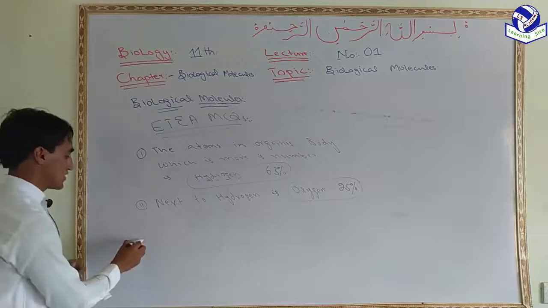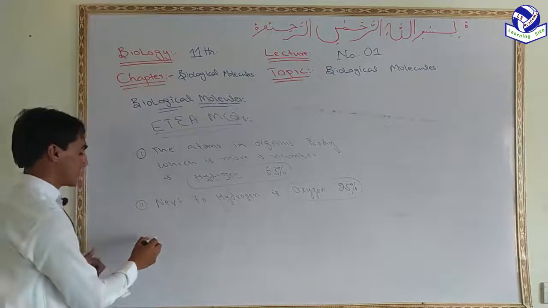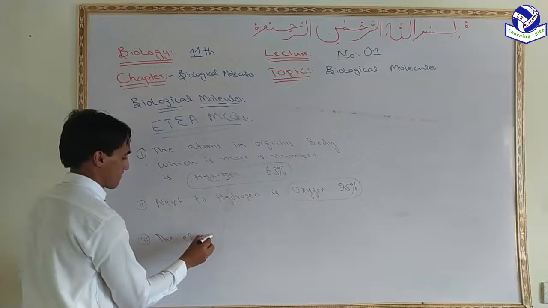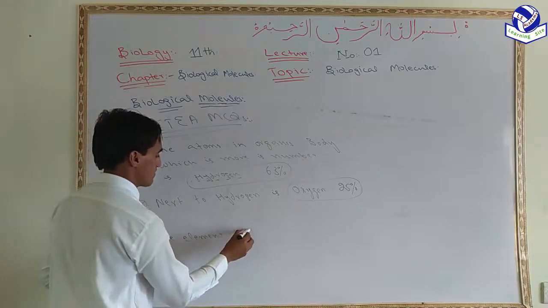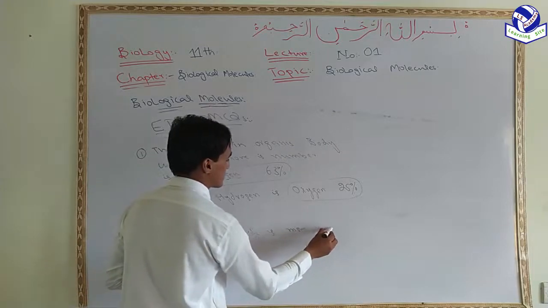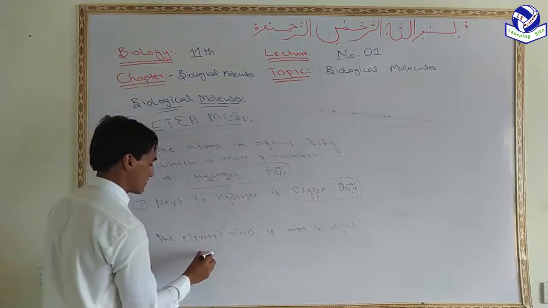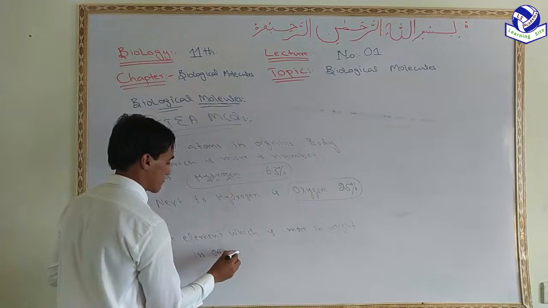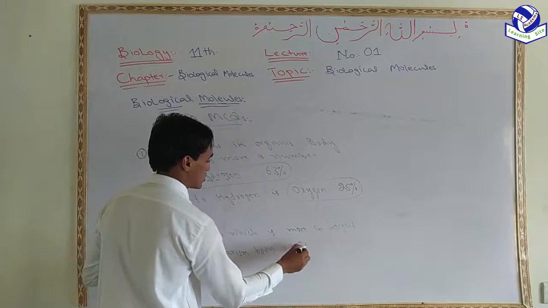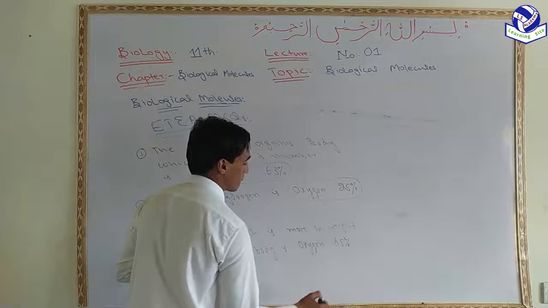And the third MCQ is: the atom which is more in weight in the organism's body, the element which is more in weight in the organism's body, is oxygen, which represents 65% of body weight.